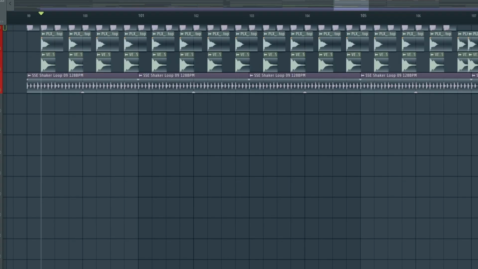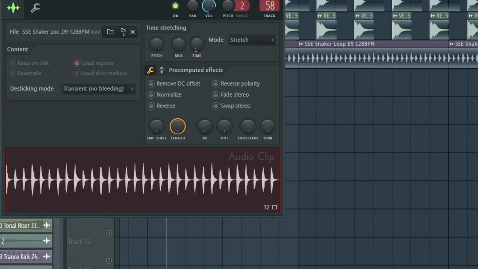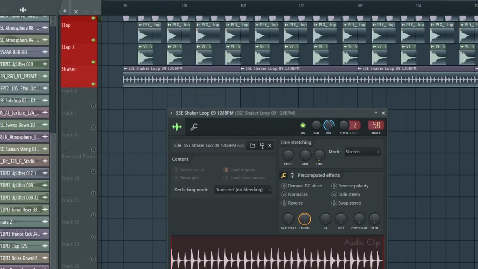To get some more groove on the drums, I have also added a shaker loop that goes like this. And the shaker is quite wide in a way that you have this kind of stereo effect to also help make the sound a little bit bigger.